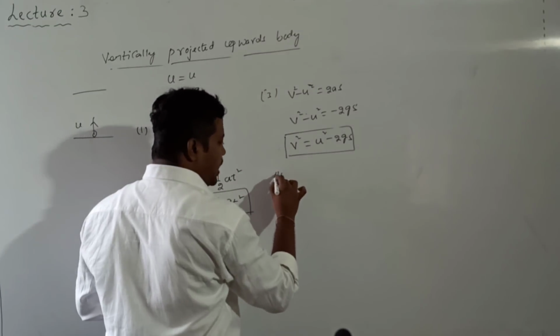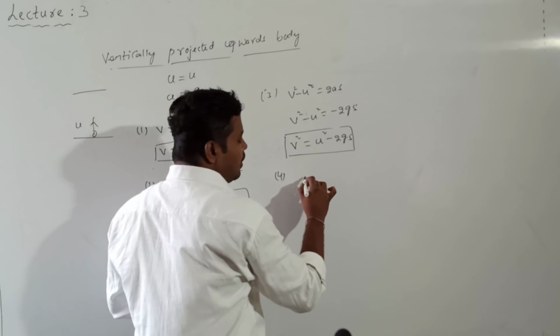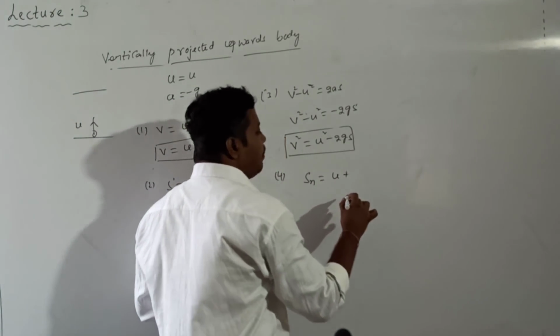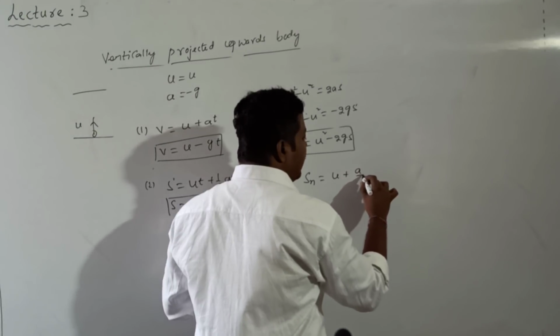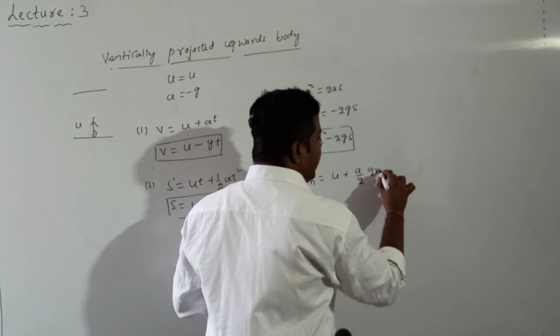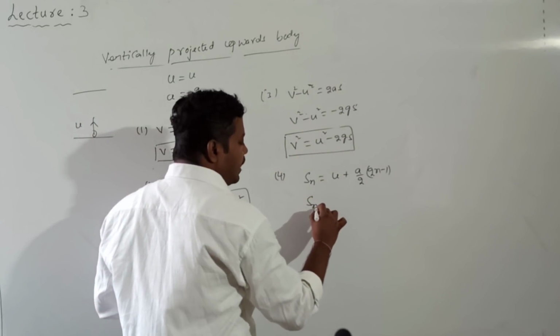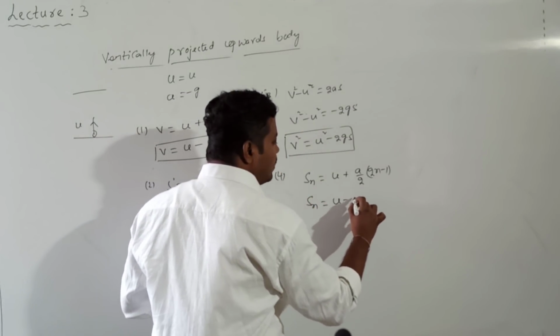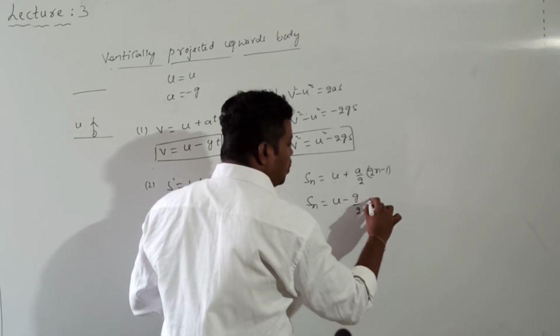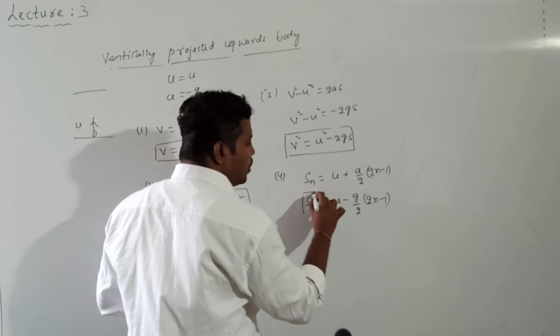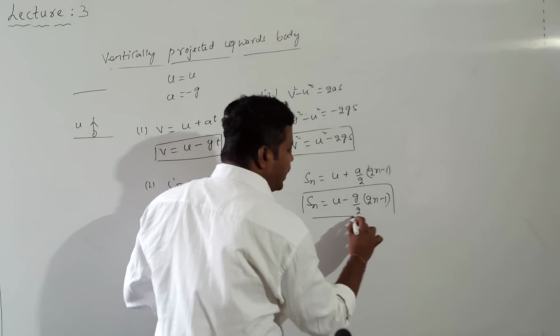And what about the fourth equation? The fourth equation: Sn is equal to the distance traveled in the nth second of a journey. The general formula is given by Sn is equal to u plus a by 2 into 2n minus 1. For a vertically projected body, what will we get? Sn is equal to u minus g by 2 into 2n minus 1. So this is the fourth equation of motion for vertically projected body.